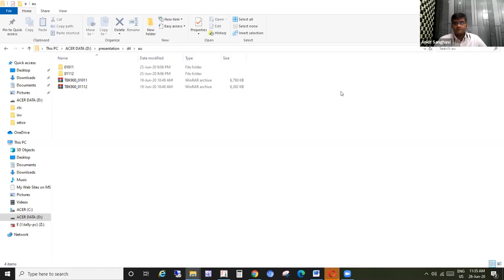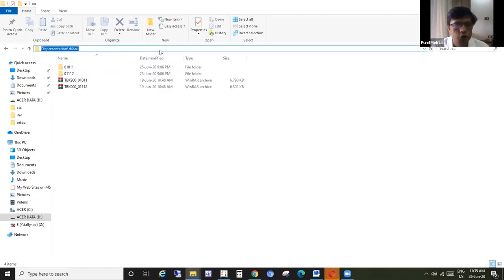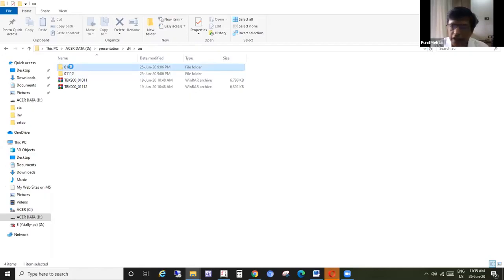If you see, Tally data would be of a 5-digit number. Here is the path where this Tally data is being stored. There are two ways in which you can copy the data. One is of course Control C and Control V. The second is that you can restore it from Tally itself, or there is a TBK file which gets generated.